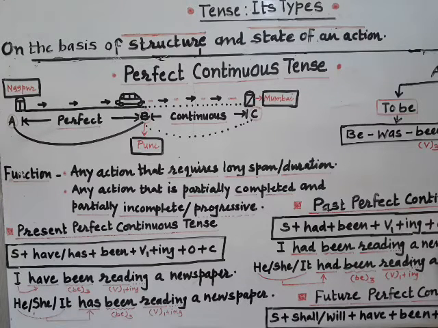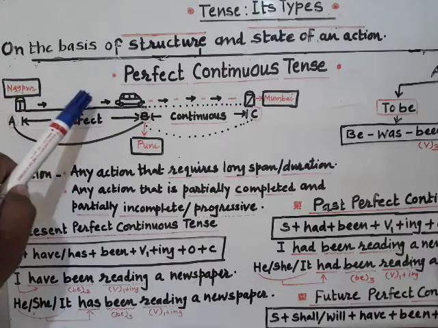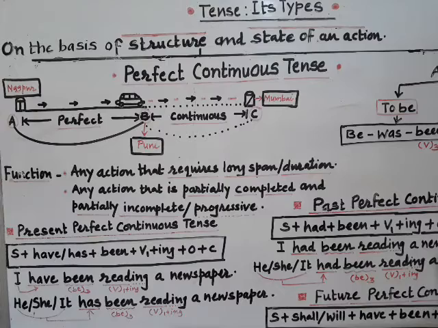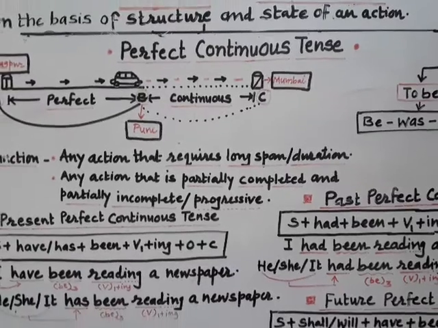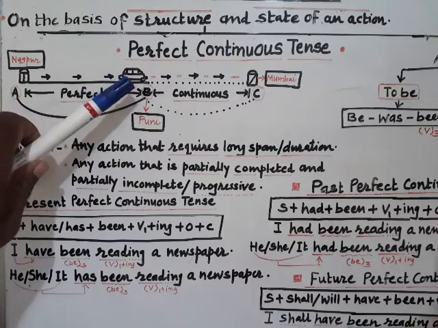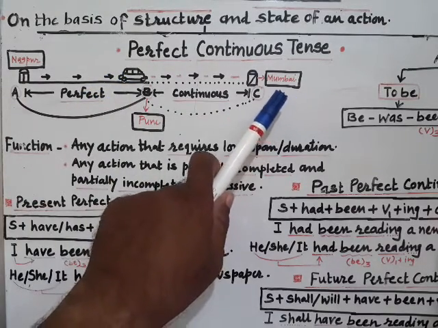Here I have drawn a diagram or a picture wherein there is one car and the arrows clearly show its direction towards the right. This car's starting point is Nagpur, and it has been moving ahead towards its destination, that is Mumbai.